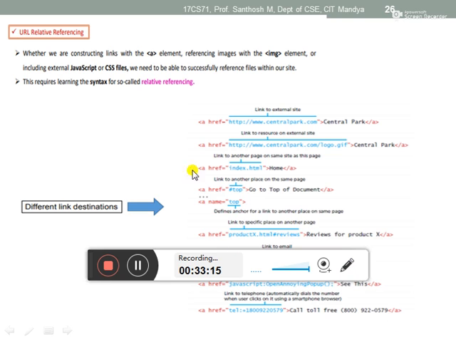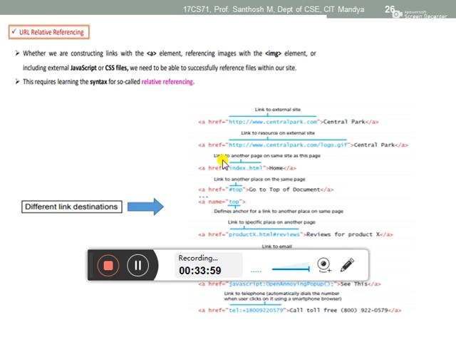Reference, see here. So the first one is external site. If you want to attach an external web page or external URL, then you have to type the full URL, and then in the external site, link to the particular resource. Particular resource means this one will redirect to the particular website. In that website the full front page will open, but if you want to get a particular file inside that website, for that you have to mention like this. Here they mention GIF, which means this one is an image. Graphical Interchange Format. You have seen GIF images, haven't you? So it goes to the particular resource, this redirects.